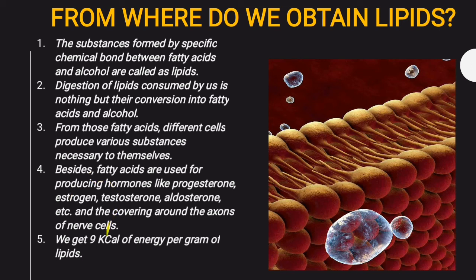And how much energy do we get from lipids? We get 9 kilocalories of energy per gram of lipids. Remember this. So you see, from fats we get 9 kilocalories, from proteins we get 4 kilocalories, and from carbohydrates we get 4 kilocalories again.